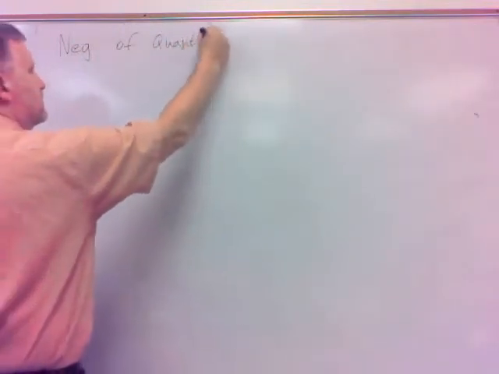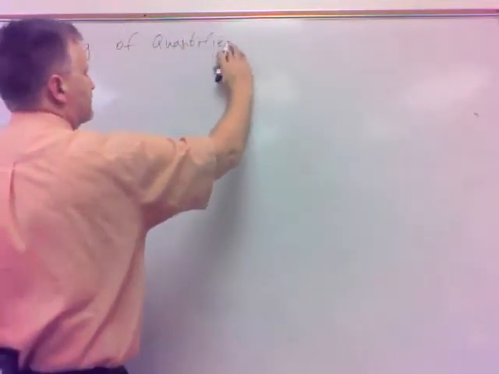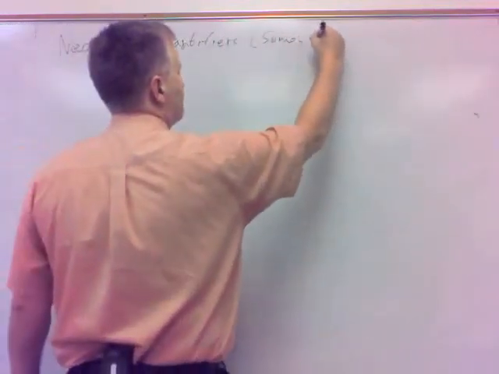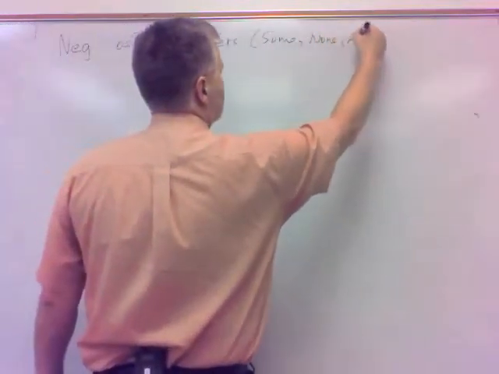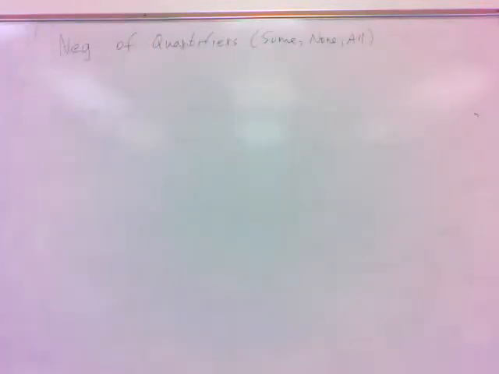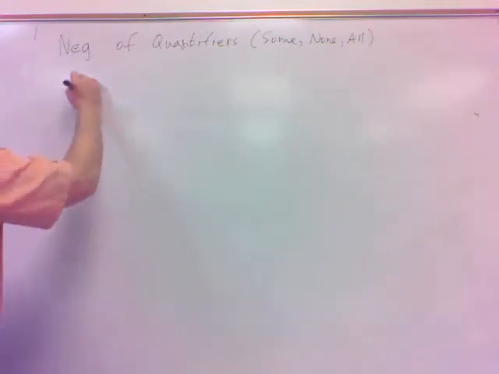Words like some, well, none, all. Those are the three we'll mainly hit here. Negating those guys. For example, if I said all dogs have fleas.